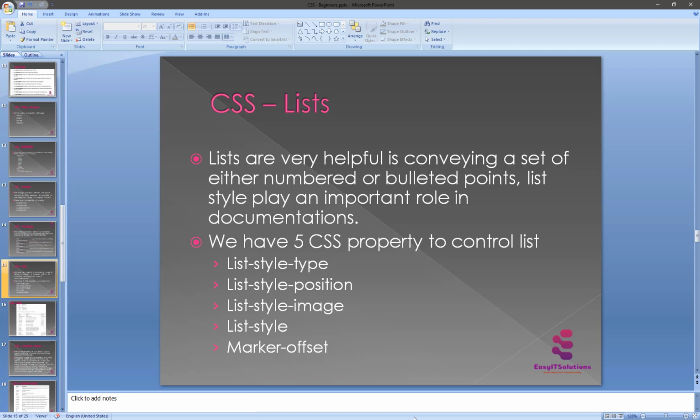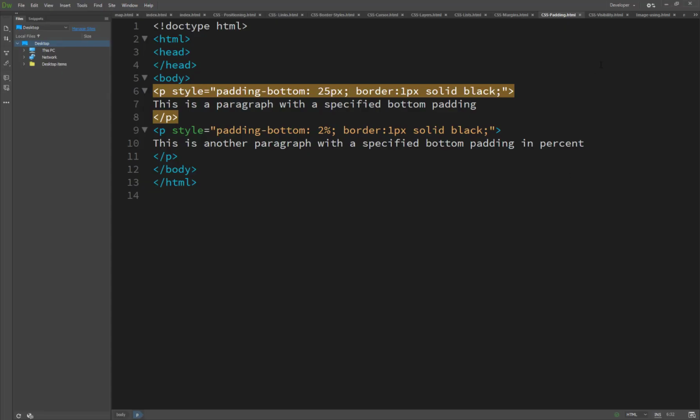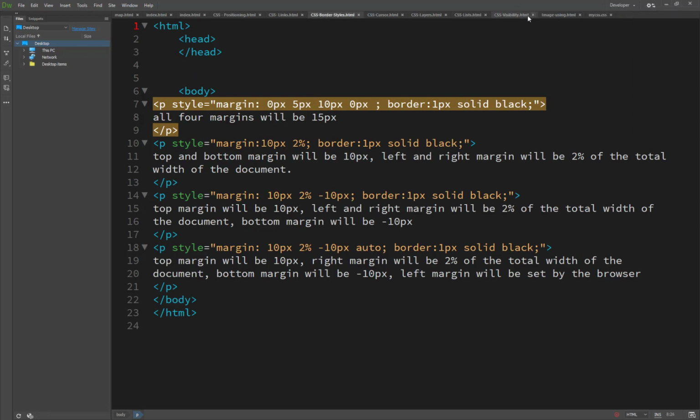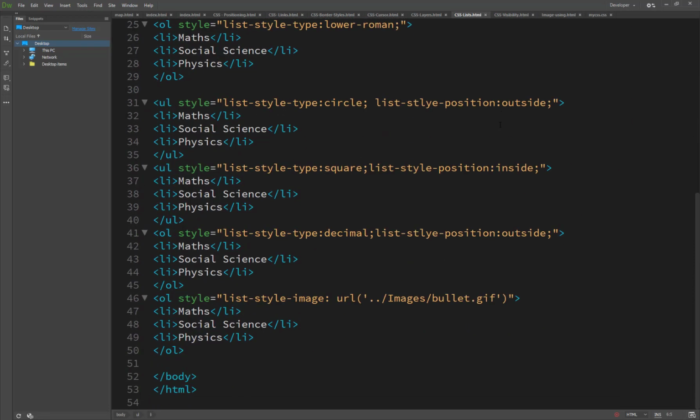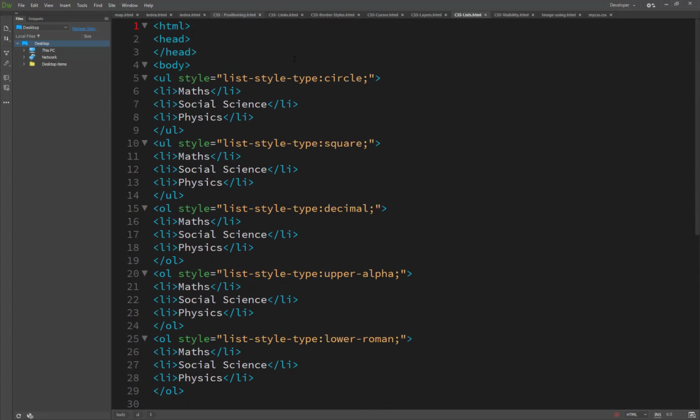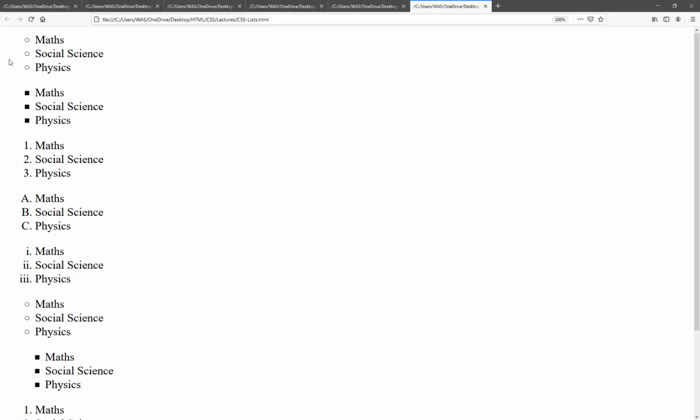So here I already set an example for you. I just close this margin one, and here's the list. First of all, we have just seen the tag introduction, and we have just displayed it in this browser, and you will see here this is the list. List 1, list and square.